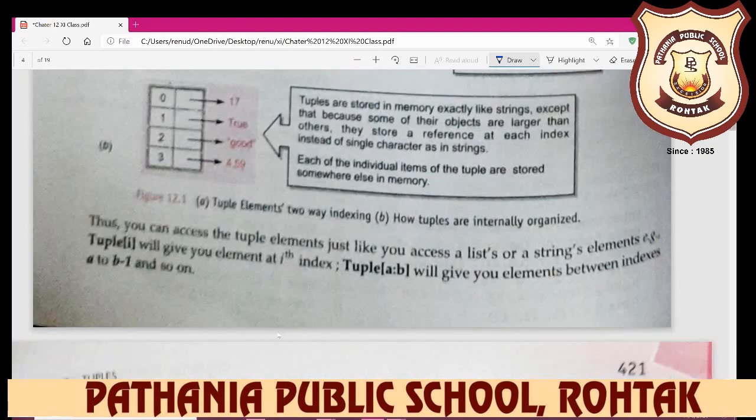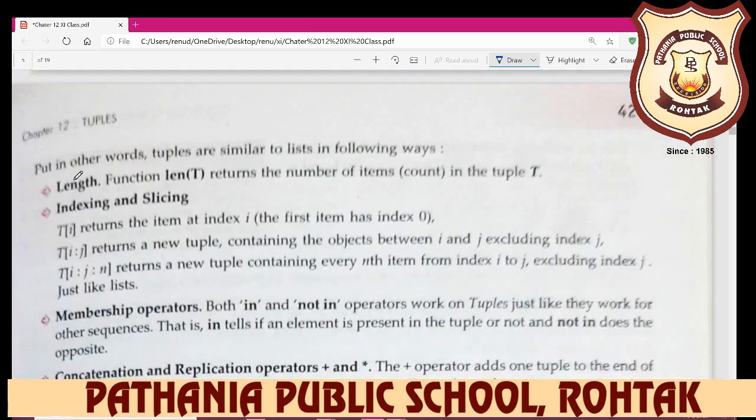with the minus 1. So if you use it, you see here, put in other words, tuples are similar to list in the following ways. Length: what is the difference or similarity here? So here we are discussing the similarity of tuple. The length function returns the number of items in the tuple, and indexing and slicing: T1[i] returns the item at index i. The first item has index 0, and if you write T[i:j], it returns a new tuple containing the objects between i and j, excluding index j here.